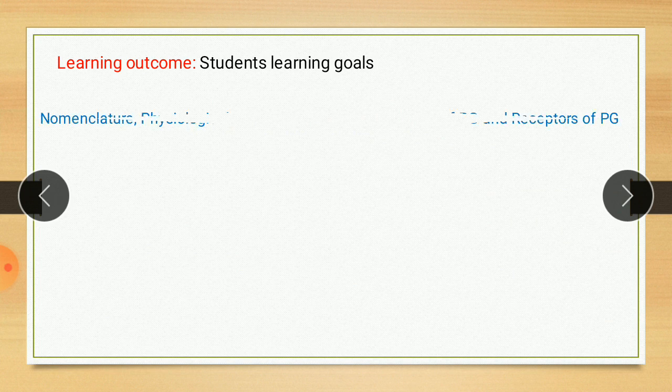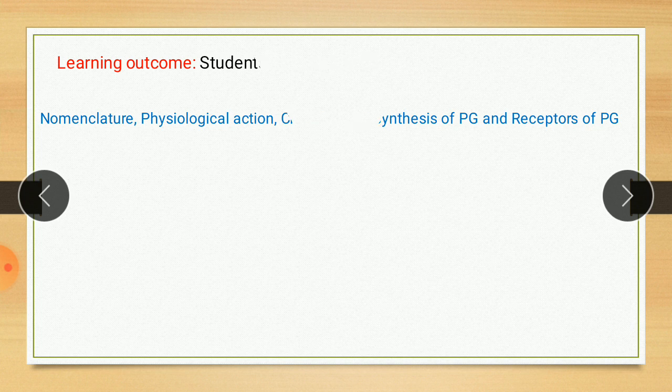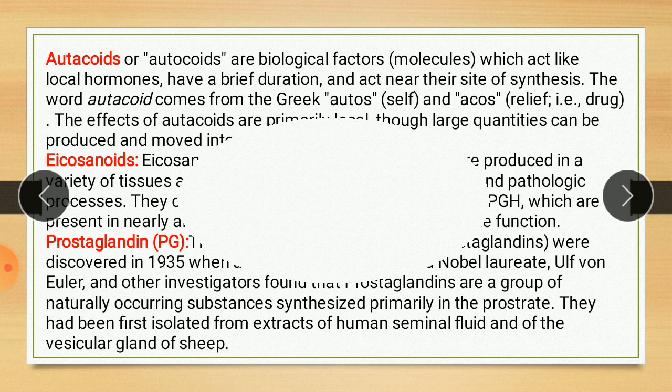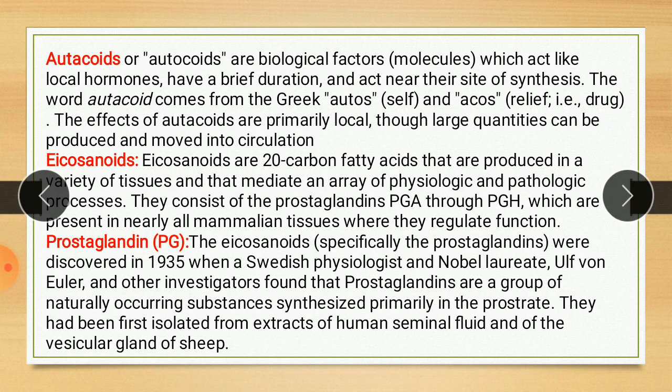Now let us start. That is the learning outcome, student learning goal: nomenclature, physiological action of PG, that is prostaglandin, chemistry, biosynthesis of prostaglandin, and receptors of prostaglandins. So first, what do you mean by autocoids?